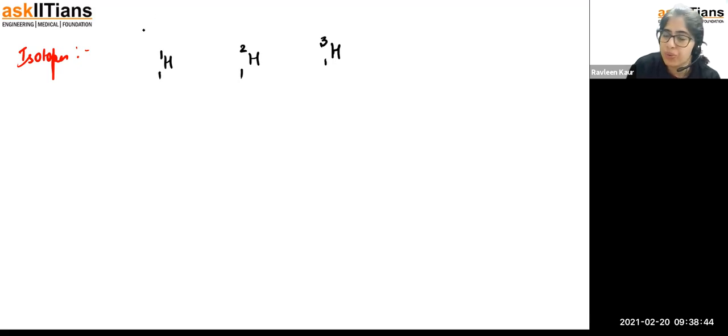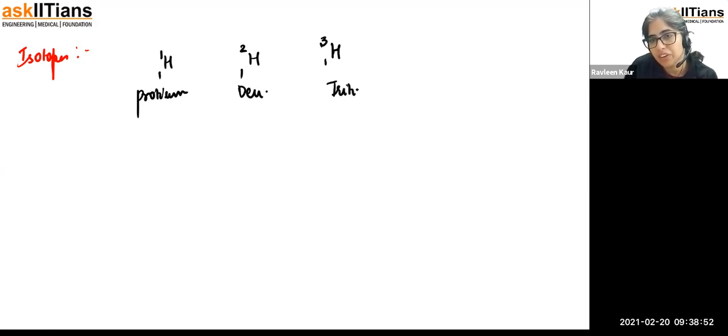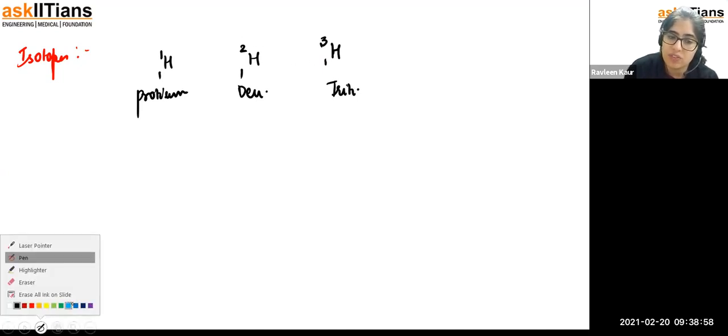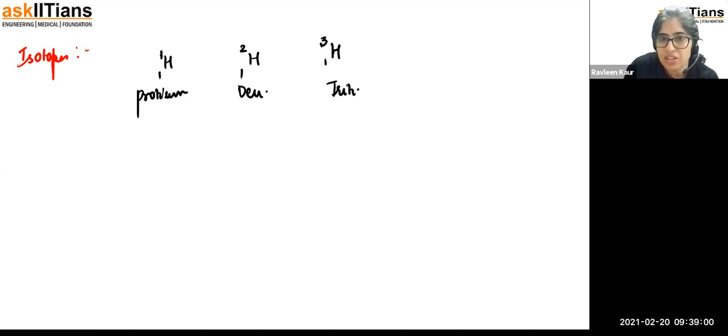So these are called protium, deuterium and tritium. Now in this case, 1H1, 2H1 and 3H1. But the 1, 2, 3 which is present at the top, here it is 1, this is going to be 2, and this is going to be 3.